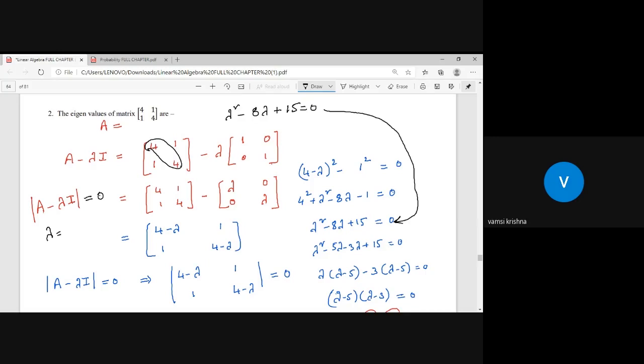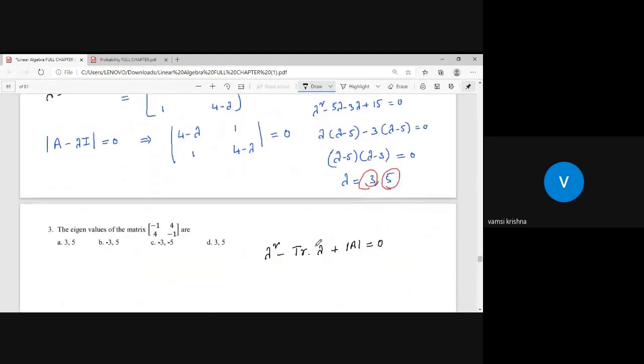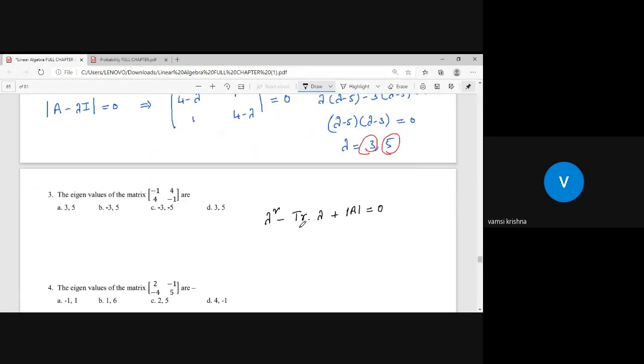For a 2 by 2 matrix, lambda square minus trace of the given matrix A into lambda plus det A is equal to 0.